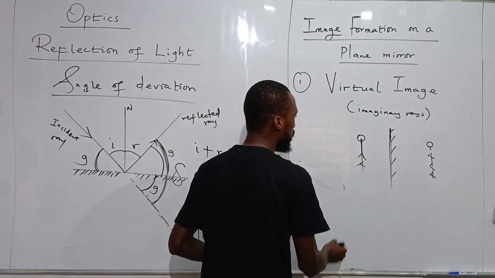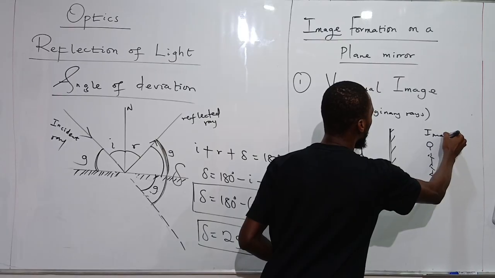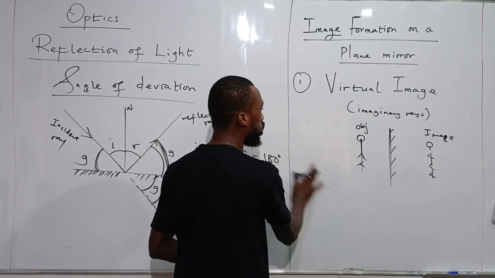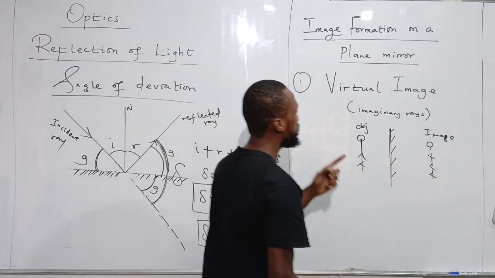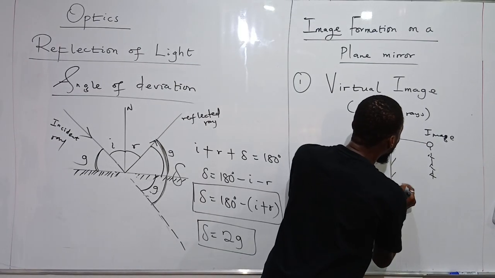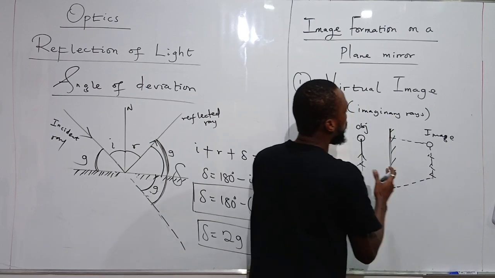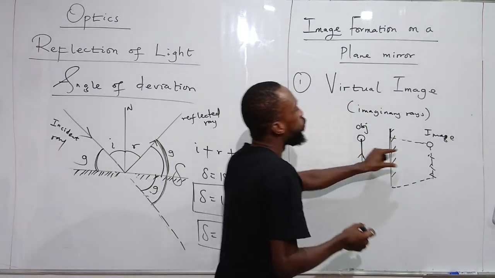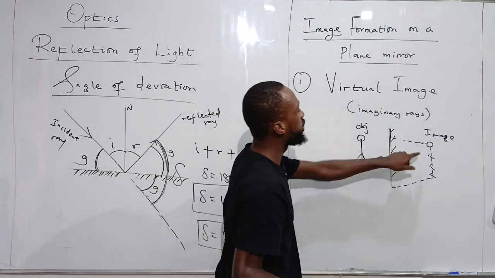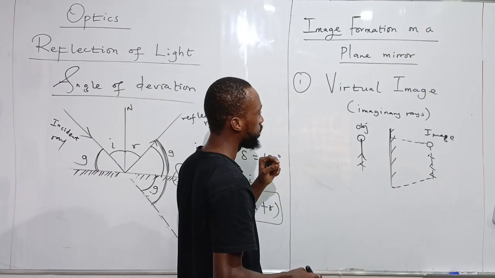This type of image is what we call a virtual image, because it is formed by imaginary rays, rays that are not actually there.